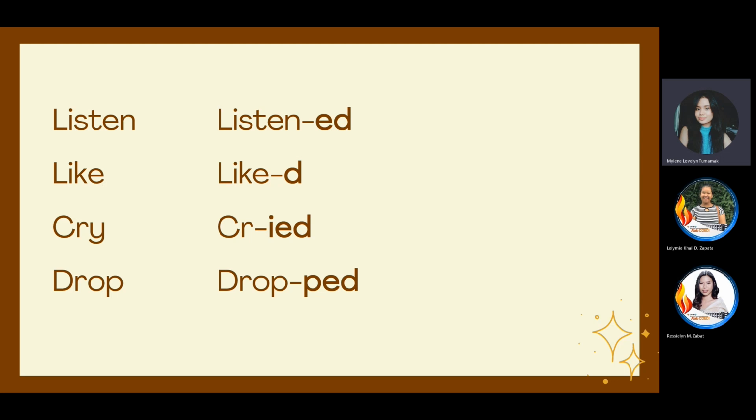Whenever we add ed or d at the end, we call them past participles. So in this one, we just added ed or d at the end of the words to make them past participles. It indicates actions that are already done. But can you please tell me, why do you think with the word cry we need to remove the letter y at the end before adding ed or d?